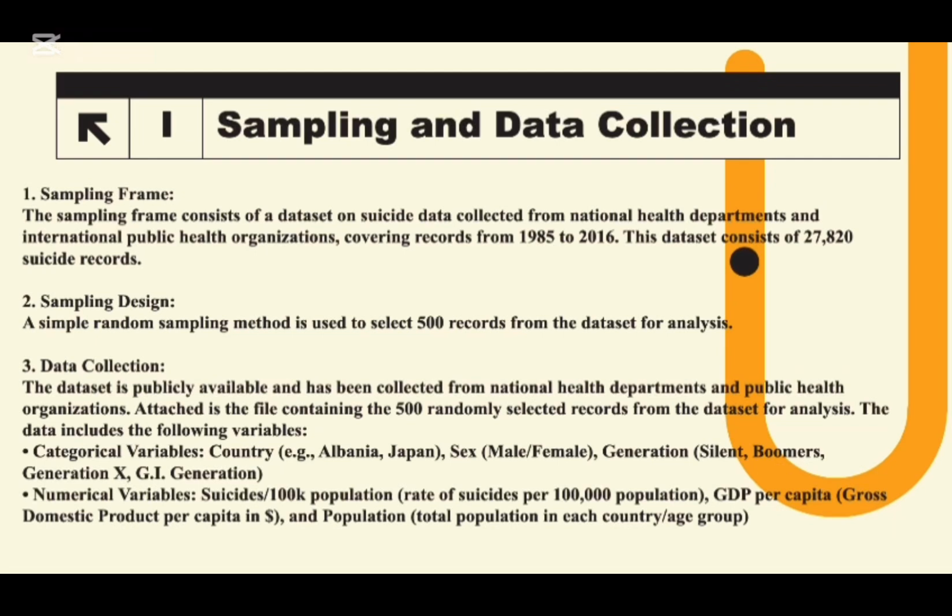Data collection. The dataset is publicly available and includes the following variables. Categorical variables include country, sex, and generation. And numerical variables include suicide rate, GDP per capita, and population by country or age group.